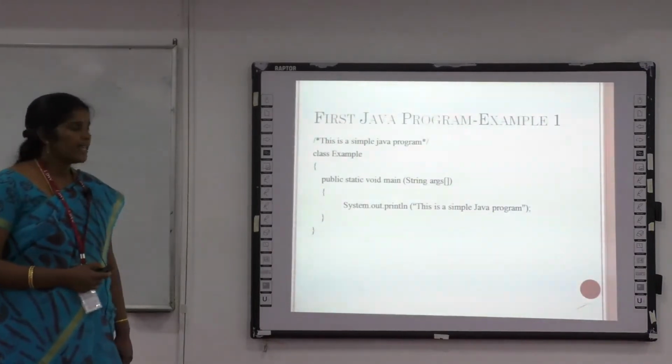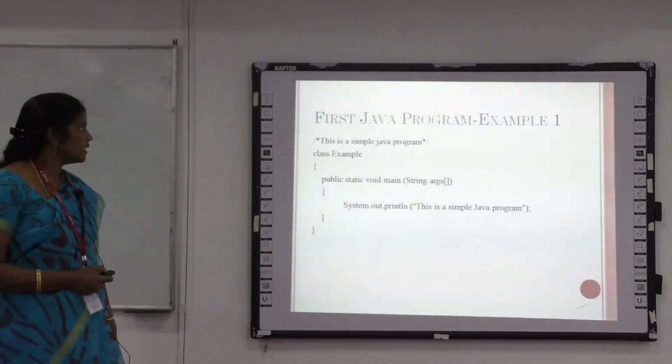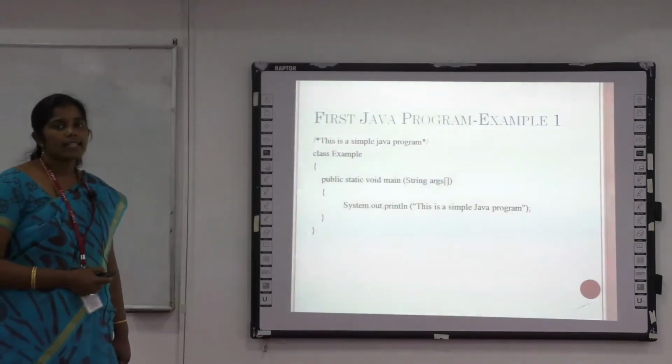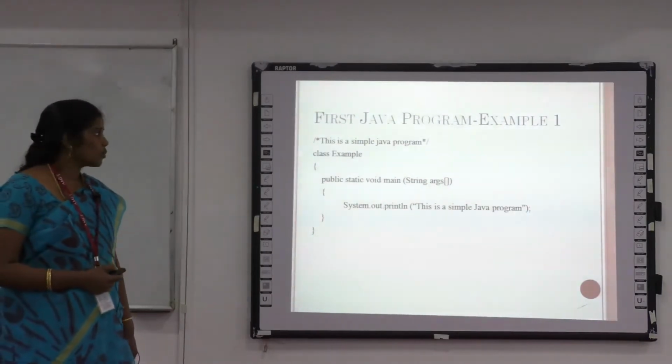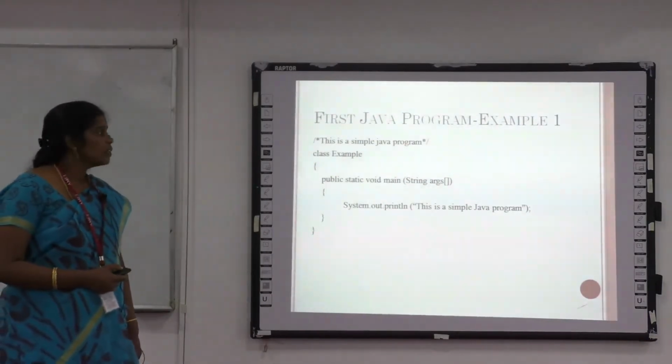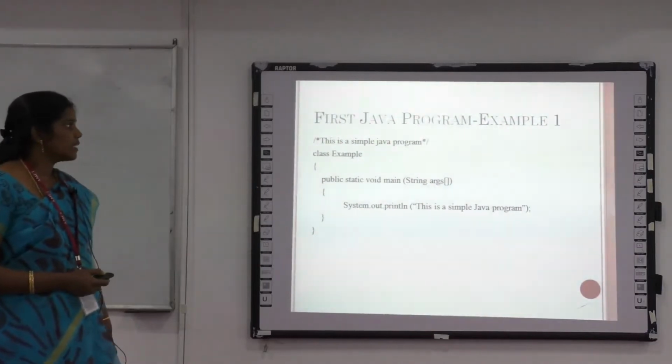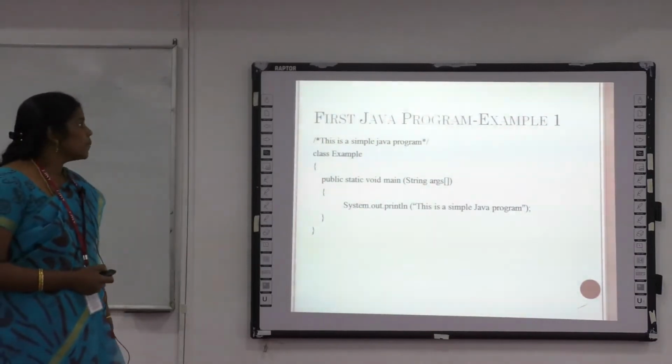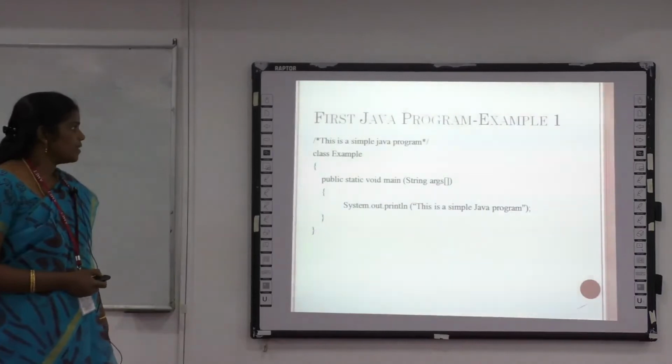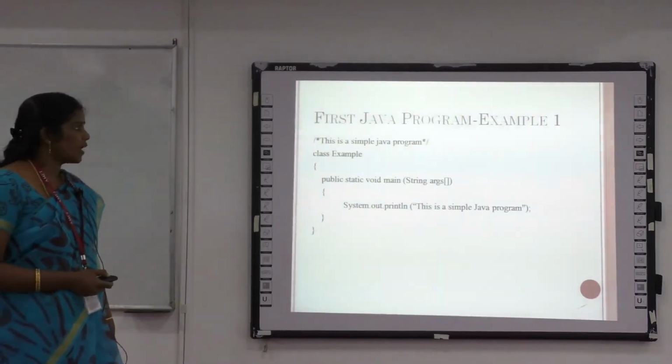This is the main function, declared with public. It's accessible throughout the program, so we declare it as public. Then String[] args is the string array of arguments. Then we open the bracket and write System.out.println.